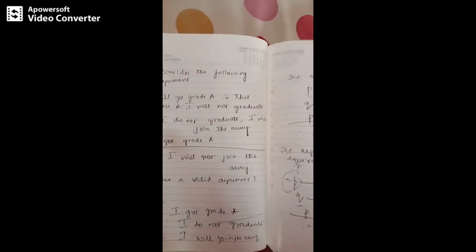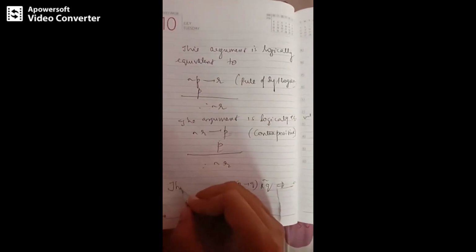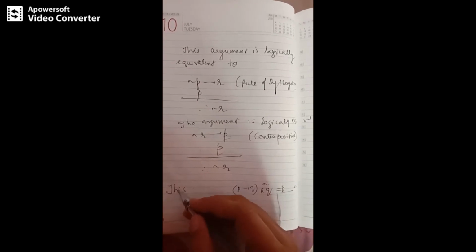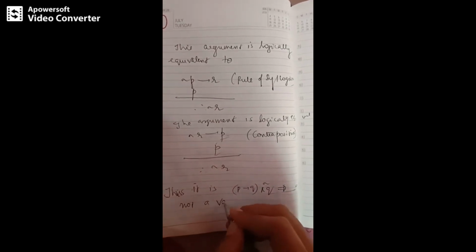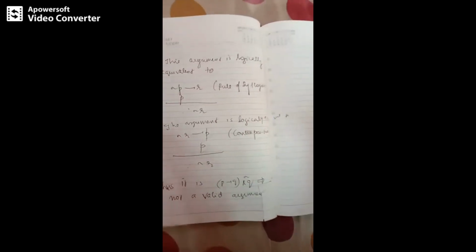So therefore we can say that it is not a valid argument. There is no rule that satisfies this kind of argument. Therefore it is not a valid argument. This is what we can conclude. I hope this is clear to you, students.